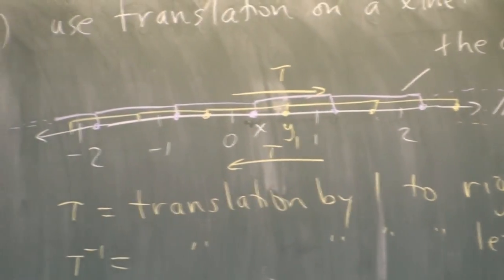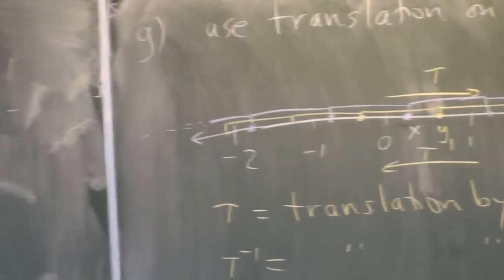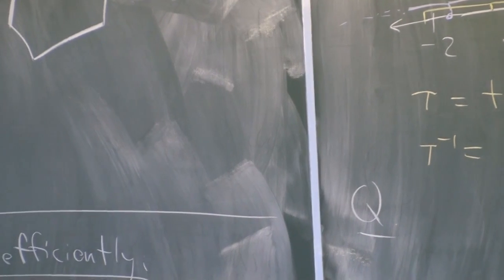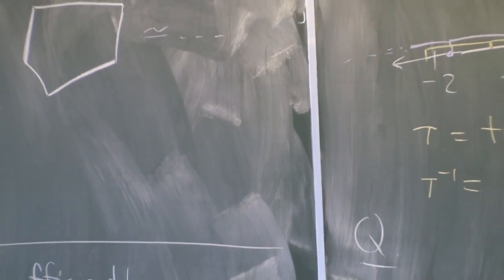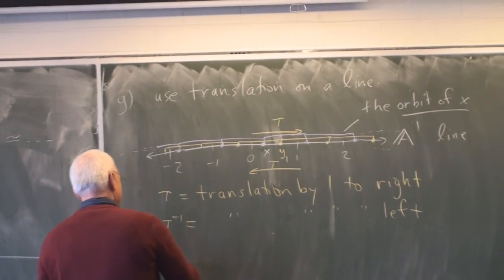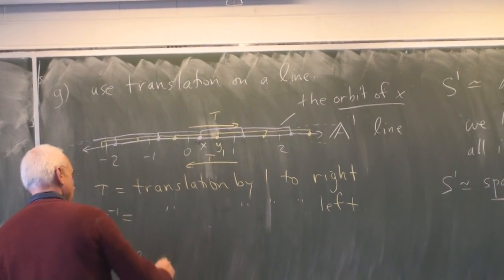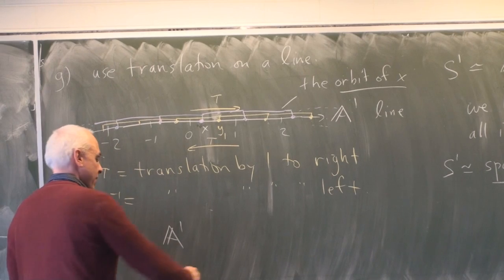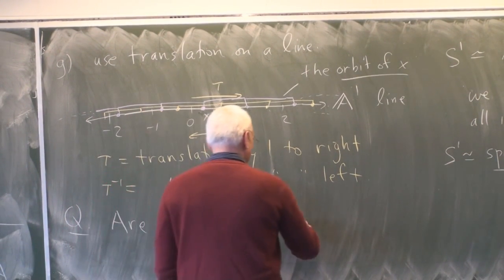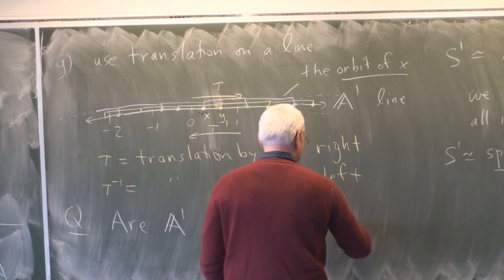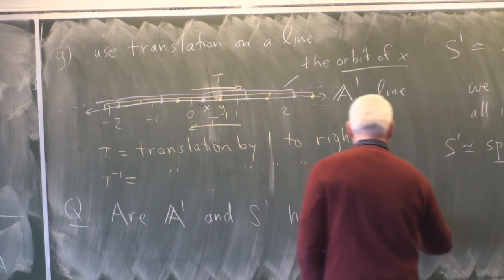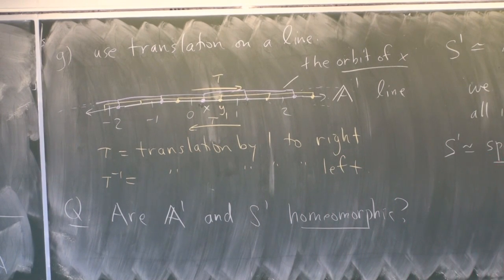All right, so next time we're going to ask the following question. You can think about it. The question is, we've now had these two different basic one-dimensional objects. And the question is, are the line and the circle homeomorphic? Are they the same?